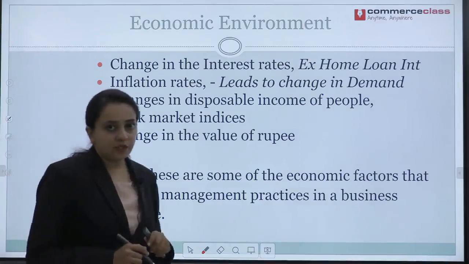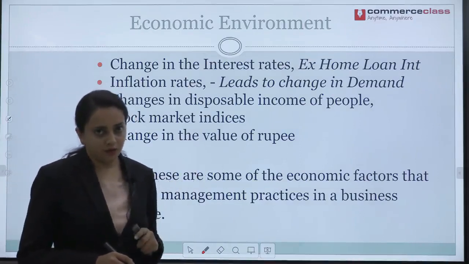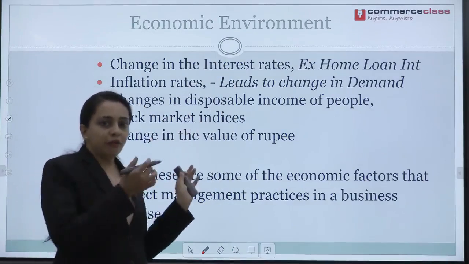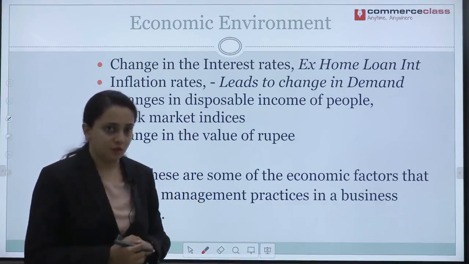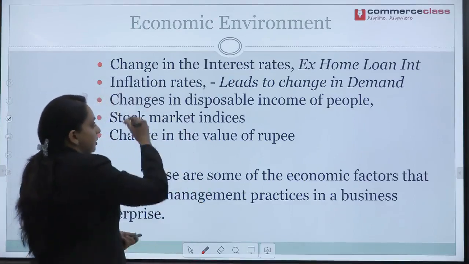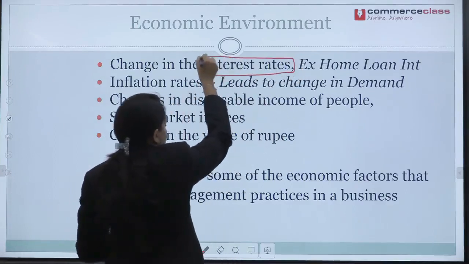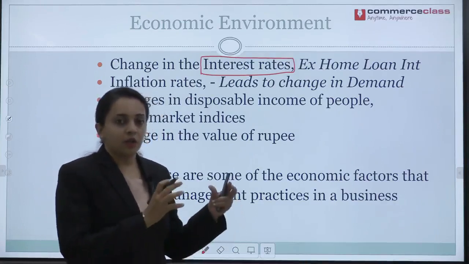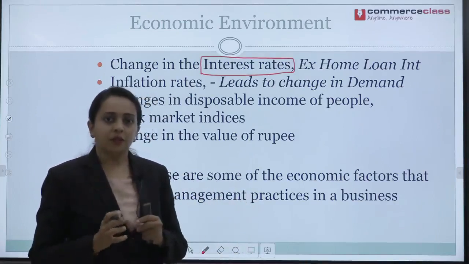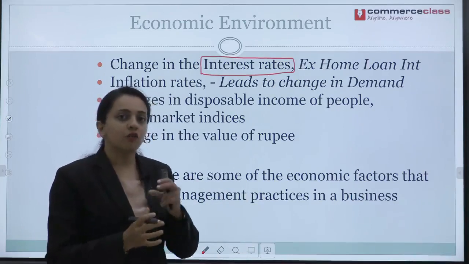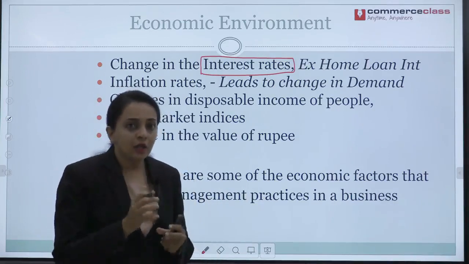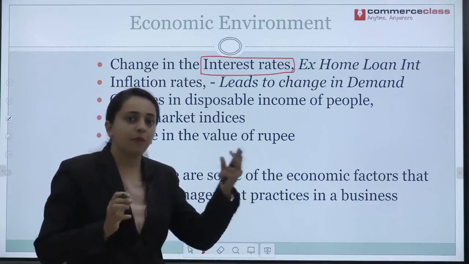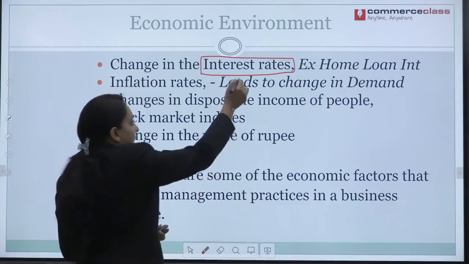So, first we will consider the economic environment. What are all the factors in this economic environment that we need to consider to know the effect of this on the business environment? The first one is change in the interest rates. Now, what is interest rate? Whenever you take an amount of money from the bank, you need to provide the same amount of money back with additional percentage of money. That additional percentage of money that you pay back to the bank is called interest rate.